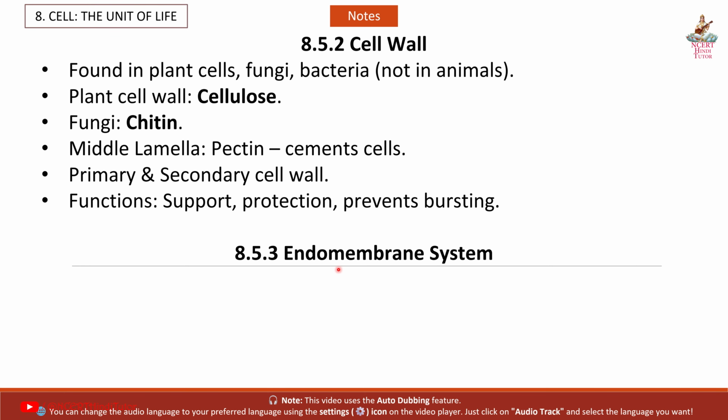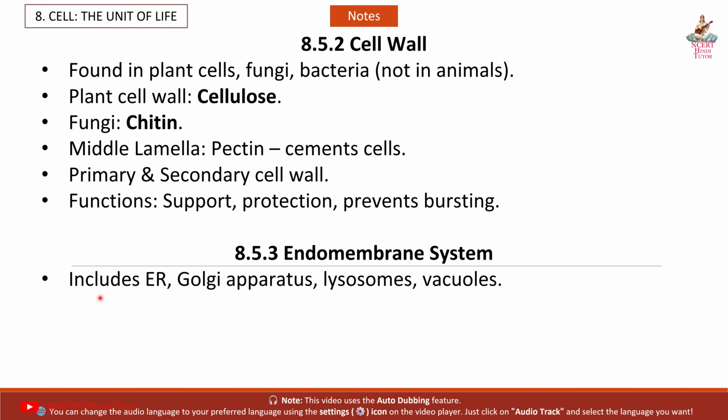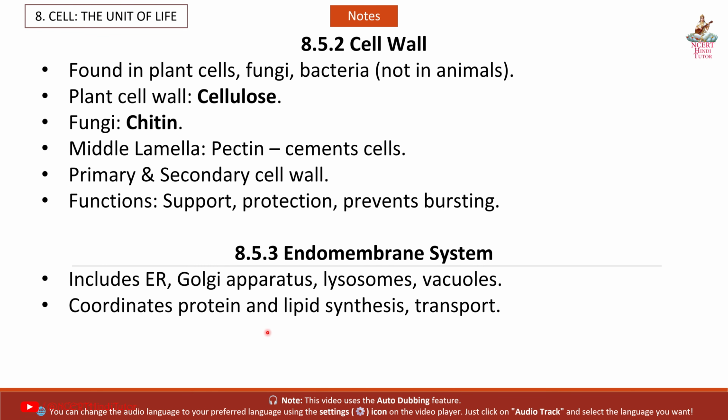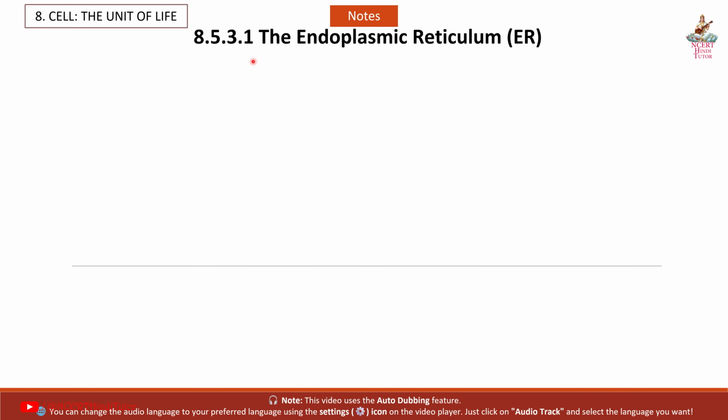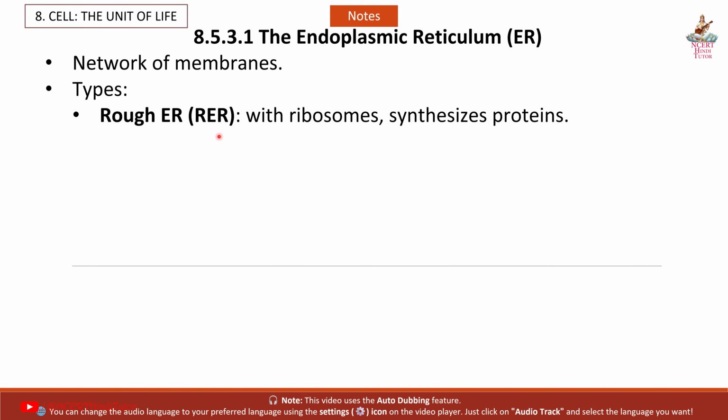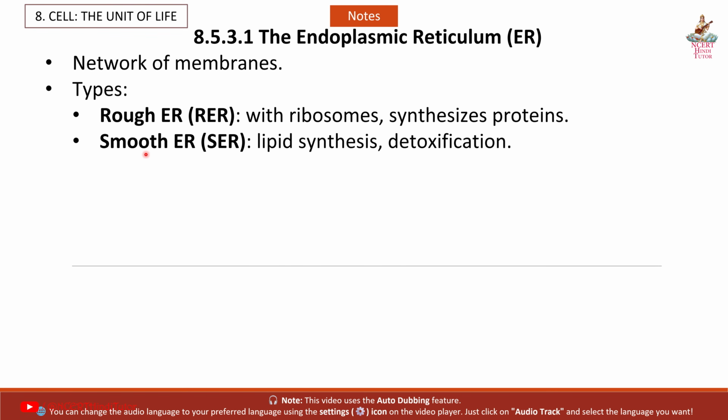8.5.3 Endomembrane system includes Golgi apparatus, lysosomes, vacuoles, coordinates protein and lipid synthesis, transport. 8.5.3.1 The endoplasmic reticulum, network of membranes, types: Rough ER with ribosomes synthesizes proteins. Smooth ER, lipid synthesis, detoxification.